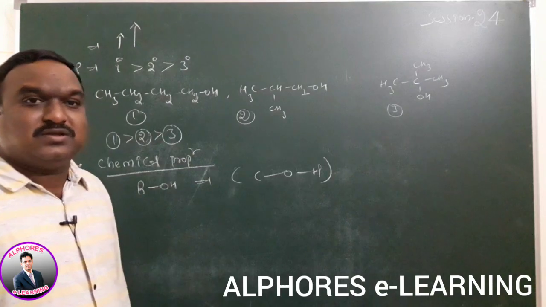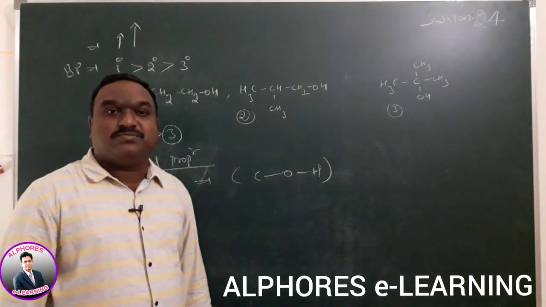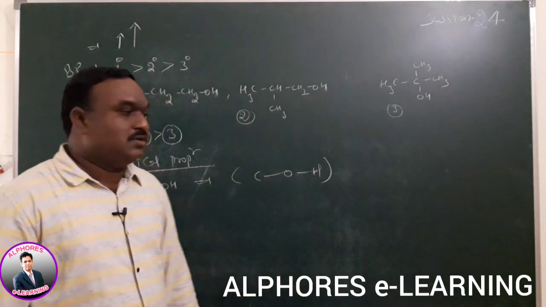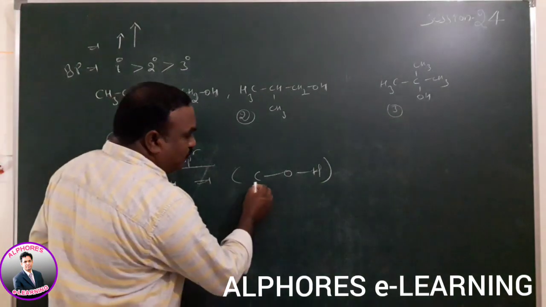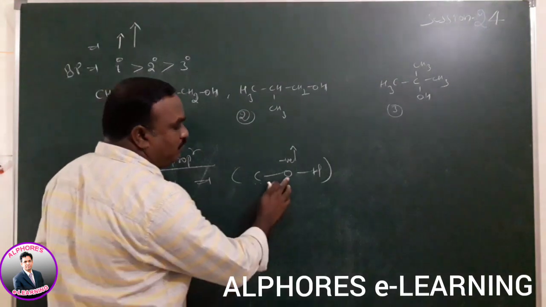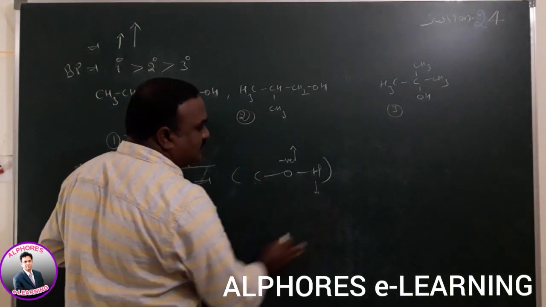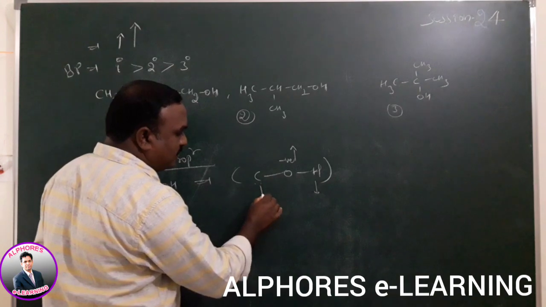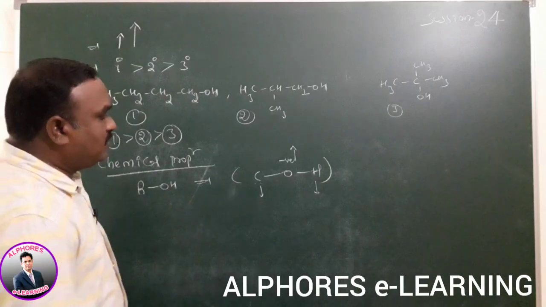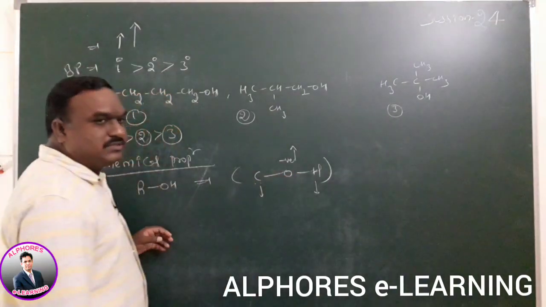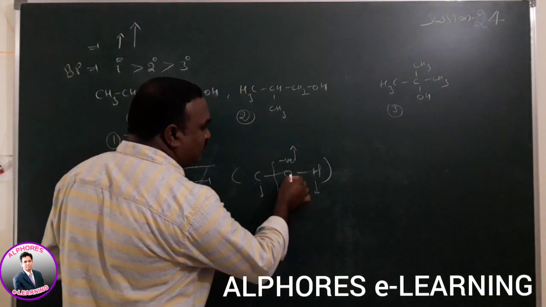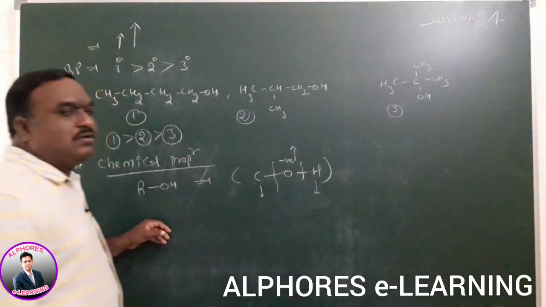The reason polarity is there is the electronegativity difference between carbon and oxygen, and between hydrogen and oxygen. When compared to carbon, oxygen's electronegativity is more. When compared to oxygen, hydrogen's electronegativity is less. When compared to oxygen, carbon's electronegativity is less. According to that concept, the bonds are polarized bonds. Bond cleavage is possible between the carbon and oxygen, and between the oxygen and hydrogen.